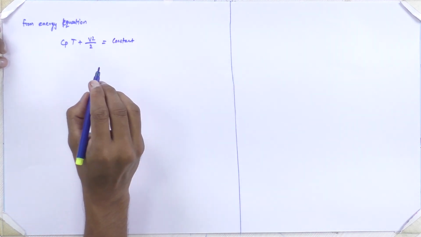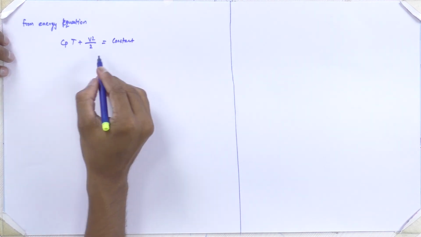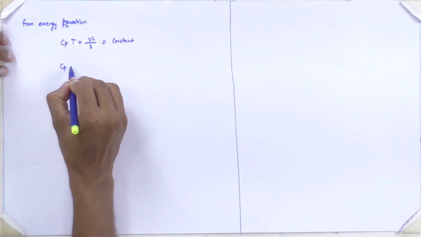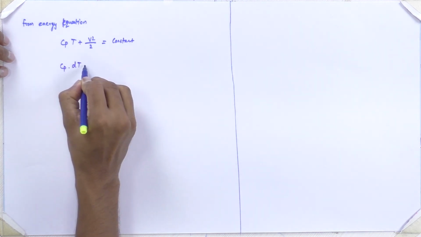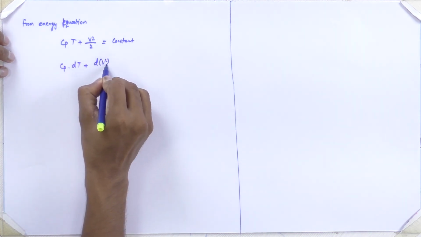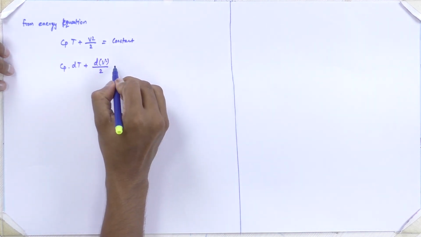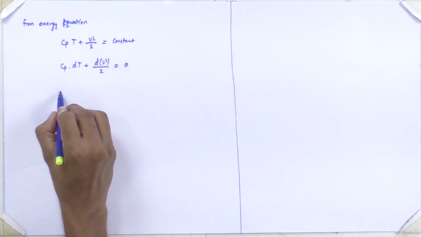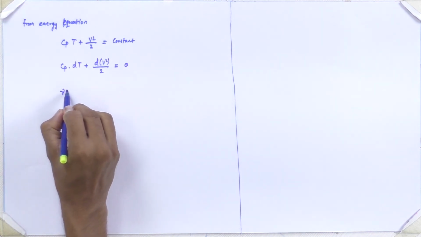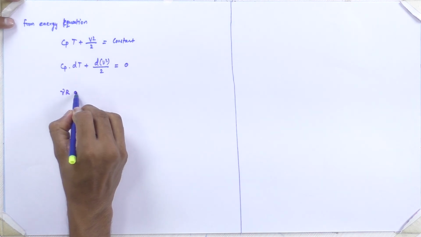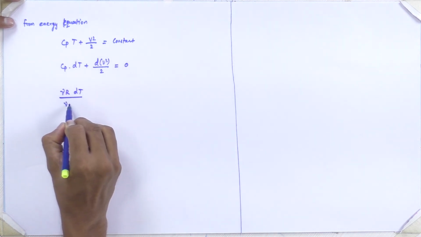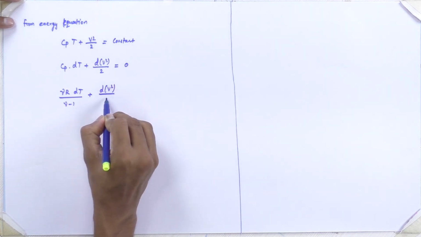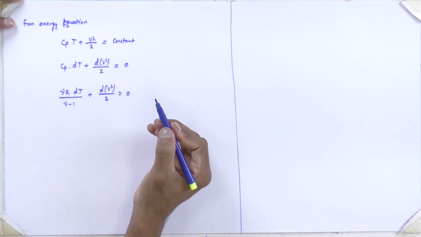So here we need differential terms, so let us differentiate this equation. This is constant for a calorically perfect gas. So Cp into dT plus d of v square divided by 2 is equal to 0. Cp can be replaced by gamma R divided by gamma minus 1, so gamma R dT divided by gamma minus 1 plus d of v square divided by 2 is equal to 0.